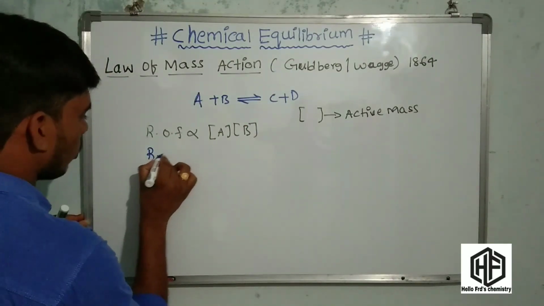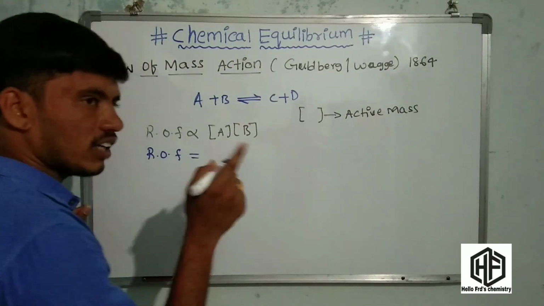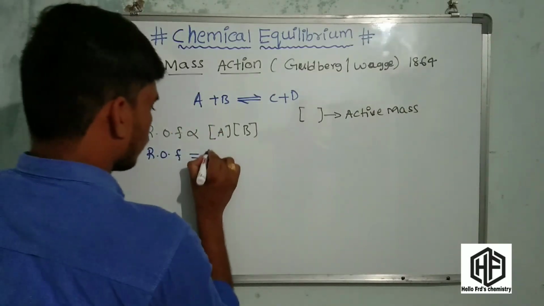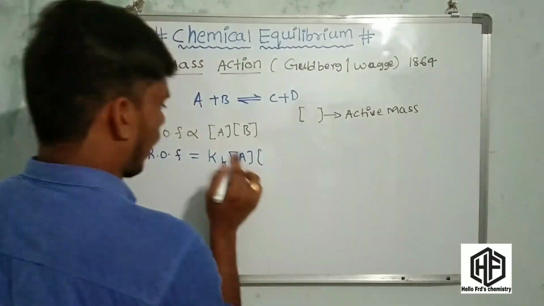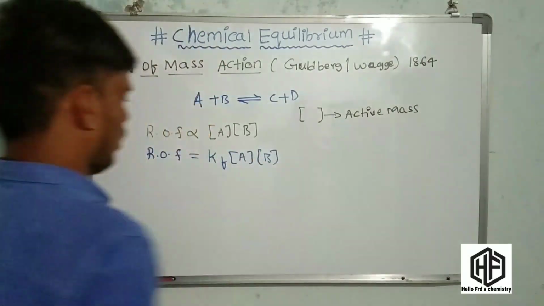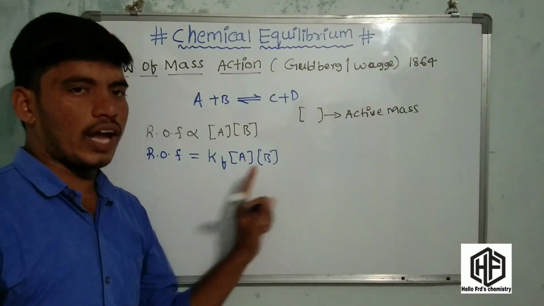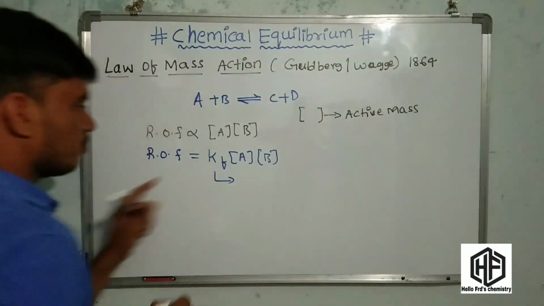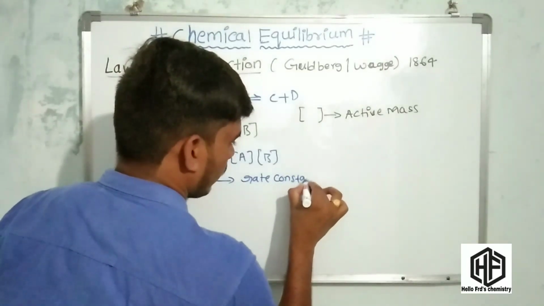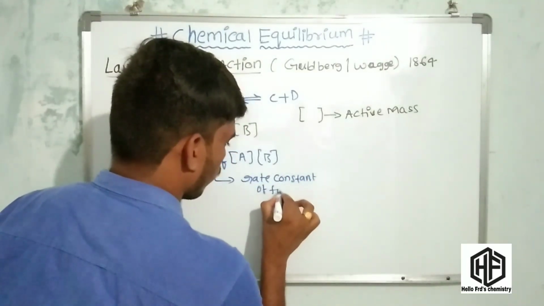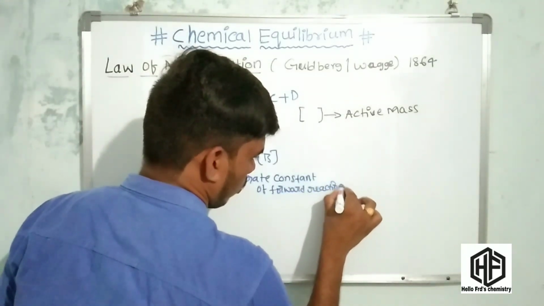Now for the rate of forward reaction, the proportional symbol is removed and you have to introduce a constant. That constant is called Kf. The rate of forward reaction equals Kf into the active mass of A into the active mass of B. This Kf is called the rate constant of the forward reaction.